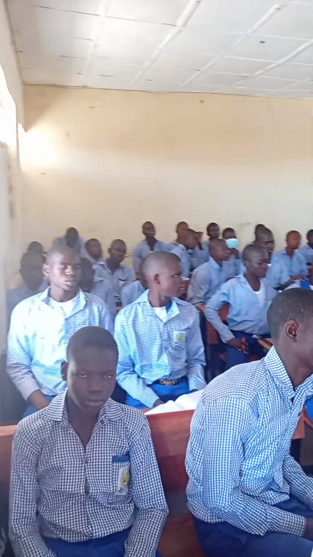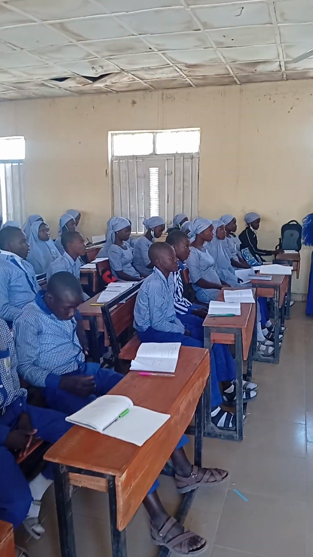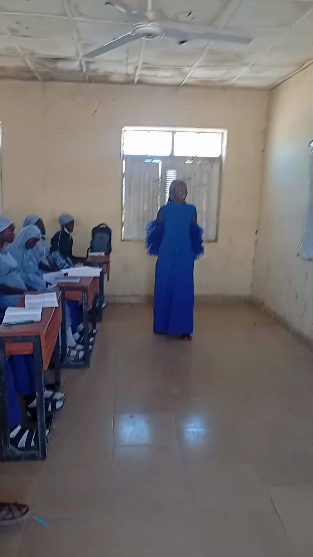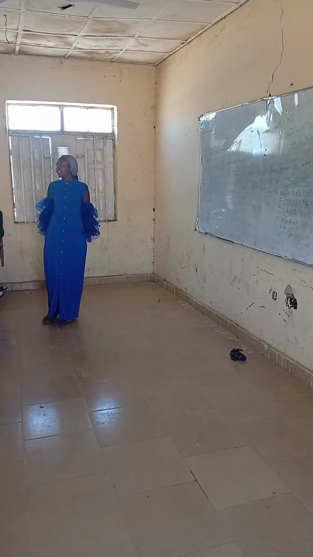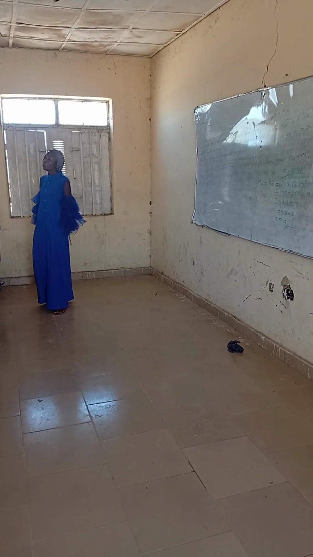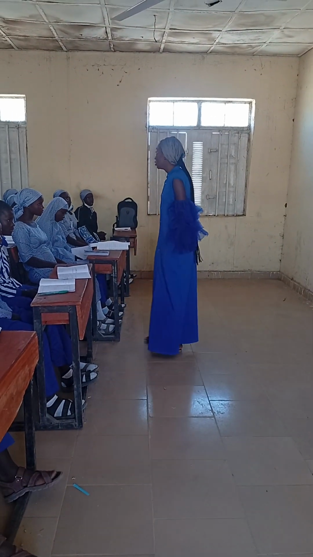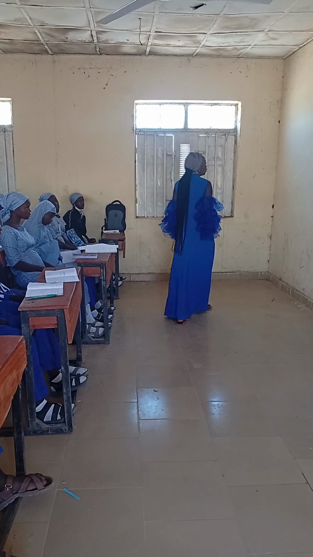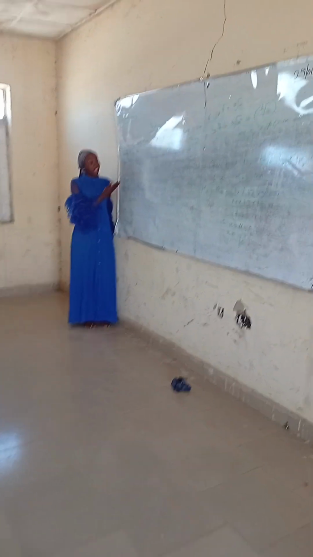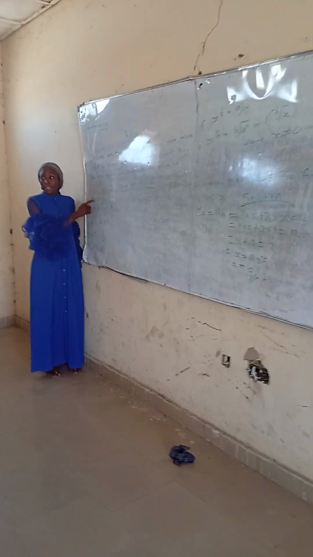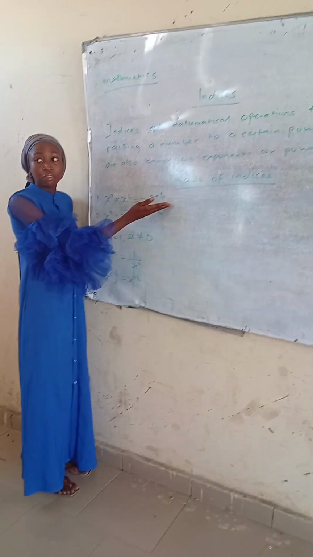So today we are going into a new topic called indices. We said indices are mathematical operations that involve raising a number to a certain power. They are also known as exponents or powers. You know powers now? Yes. So we have 7 laws of indices, which I wrote here. The first law says that x raised to power a times x raised to power b is equal to x raised to power a plus b. This is the first law.